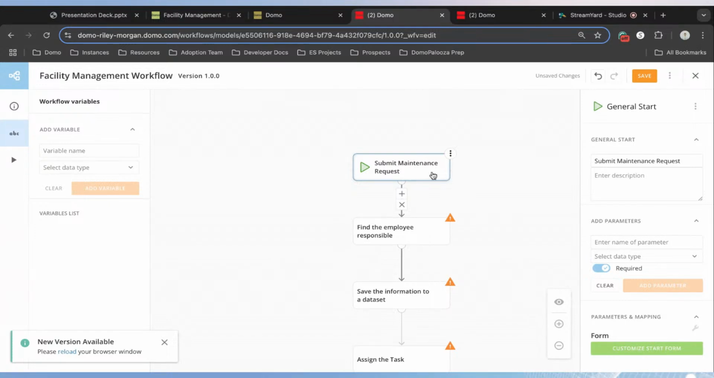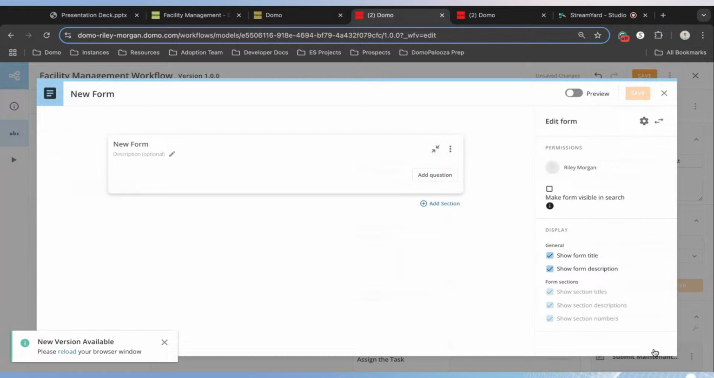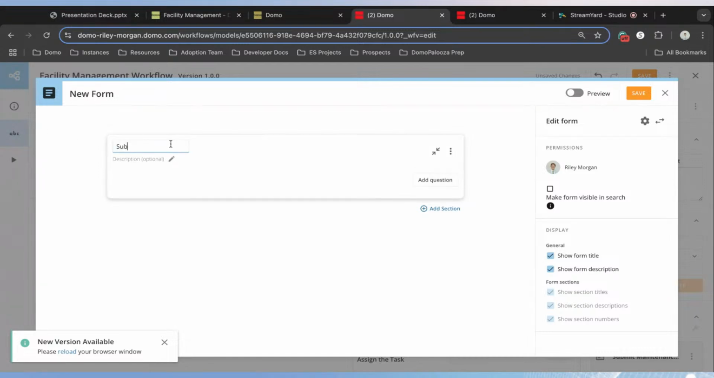And so we can prompt a user to submit a form via the workflow, and we can configure that form at the bottom right of our configuration panel where it says Customize Start Form. So let's open up this Customize Start Form. And you'll notice that this is going to be a form building experience. So we can start to add our questions and customize how this form looks and what data that we're going to capture. So first, when we open up this form, let's give it a title. We'll say Submit Task Form.